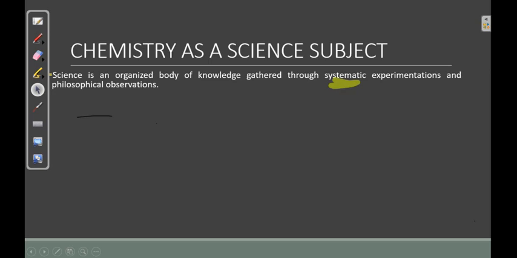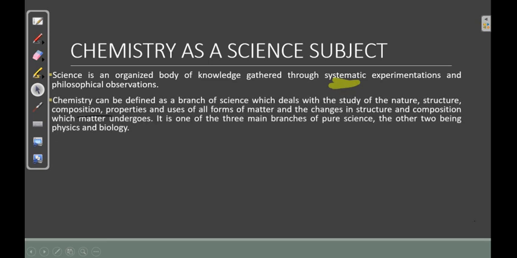Now, what is chemistry? Chemistry can be defined as a branch of science which deals with the nature of matter, the structure of matter. It deals with the nature, structure, composition, properties, and uses of all forms of matter, and the changes in structure and composition which matter undergoes.